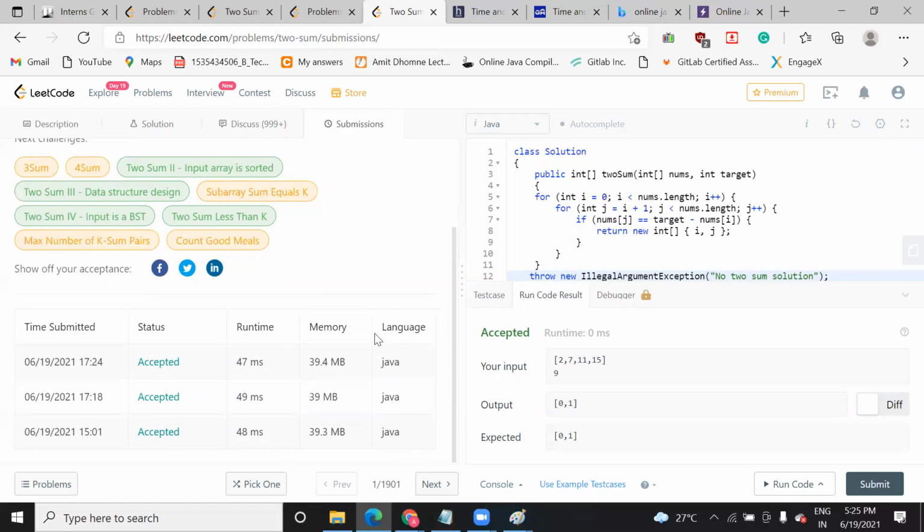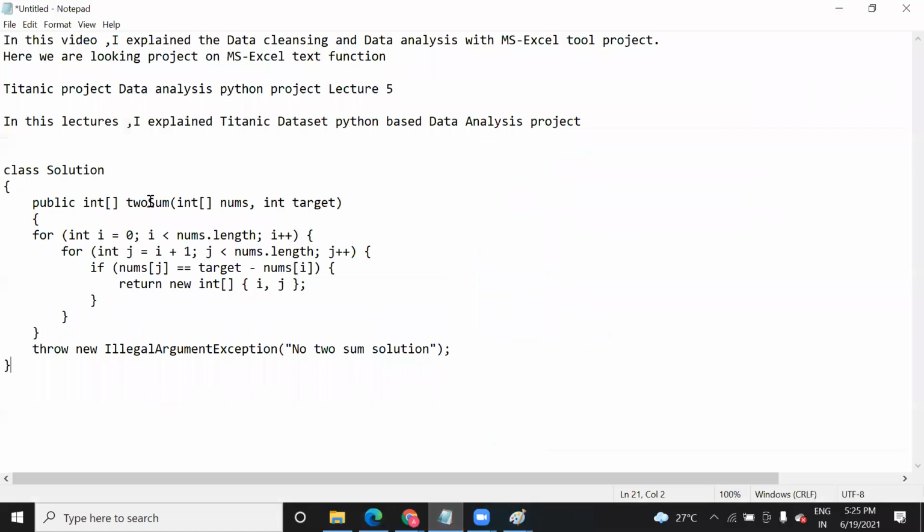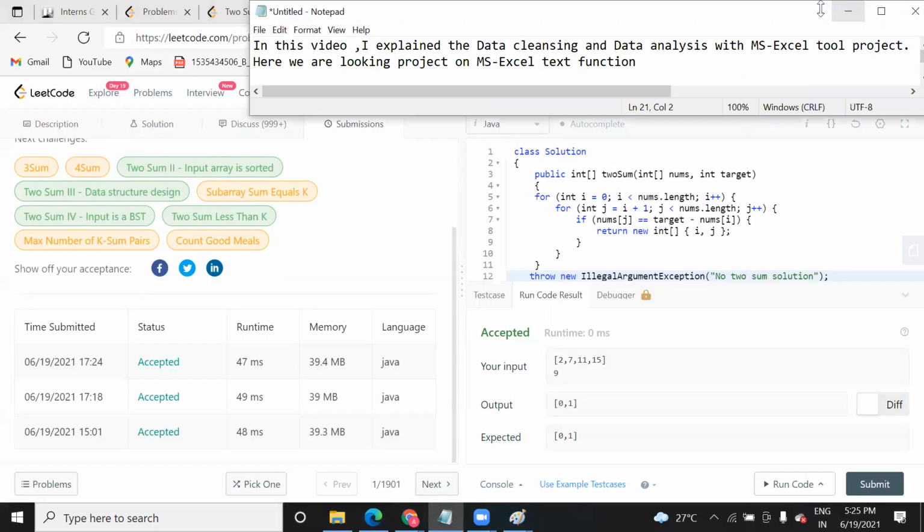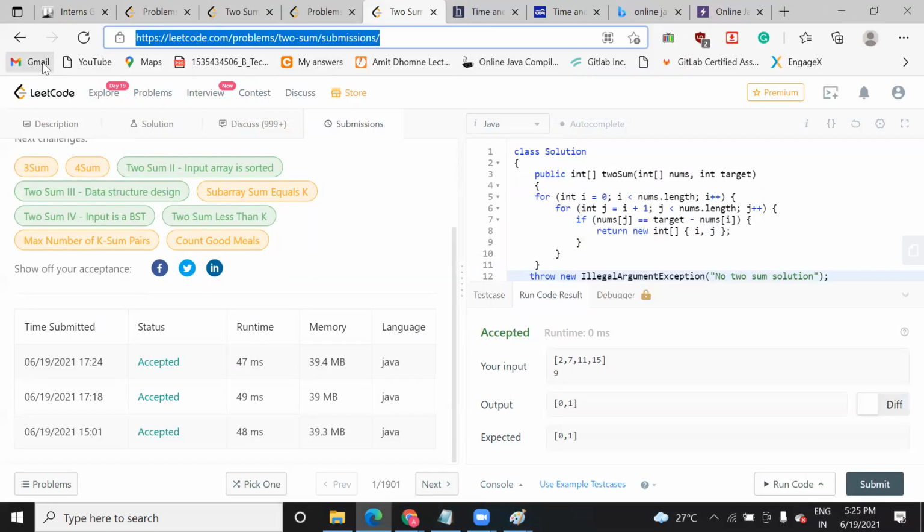Java is the fastest language, even faster than Python and all. You can try with other programming languages also if you want, but as this course is based on Java, I made the solution in Java. Will you be able to run this code and try it? I will upload the solution by night. Have a practice on LeetCode. Make an account in LeetCode. Yes, I made the account. Make the account in LeetCode and try it. So when we connect back in the next session, we will solve some more programs.